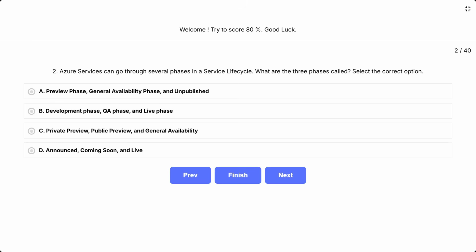Question 2. Azure services can go through several phases in a service lifecycle. What are the 3 phases called? Select the correct option. A. Preview phase, general availability phase, and unpublished. B. Development phase, QA phase, and live phase. C. Private preview, public preview, and general availability. D. Announced, coming soon, and live.